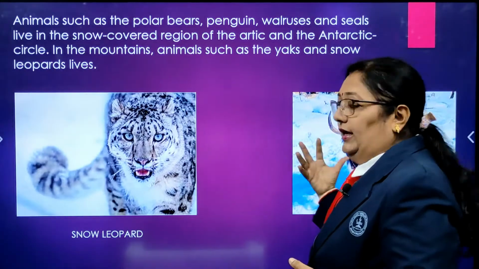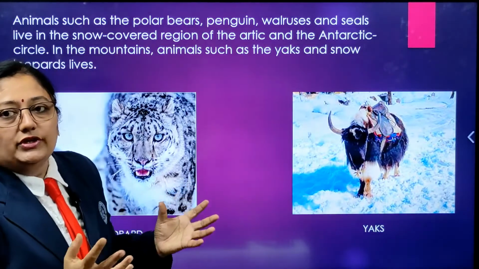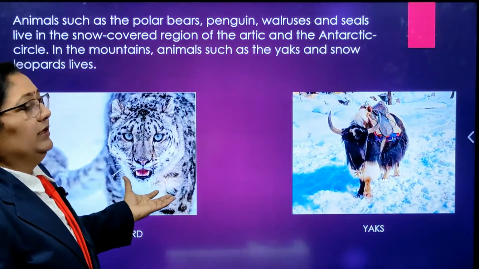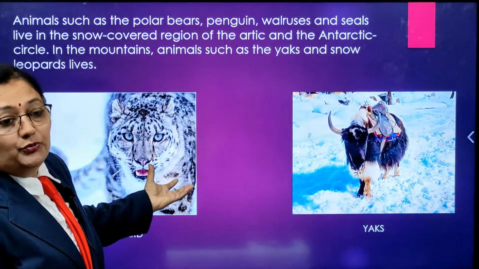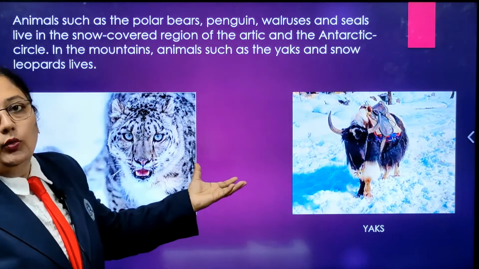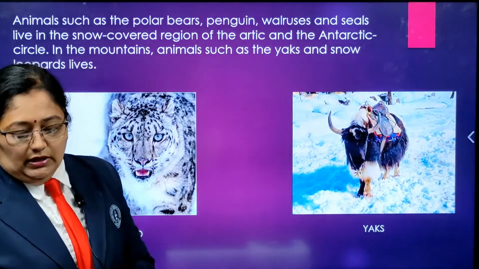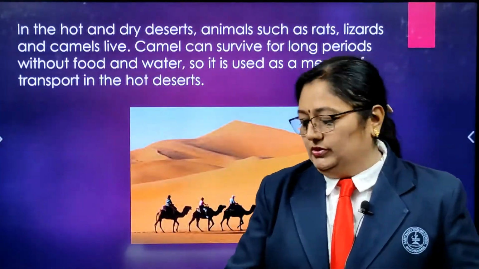So, nature has made them this way, whatever region they stay in. These are the yaks, penguins, walrus and snow leopard which are always found in the snow covered polar regions.